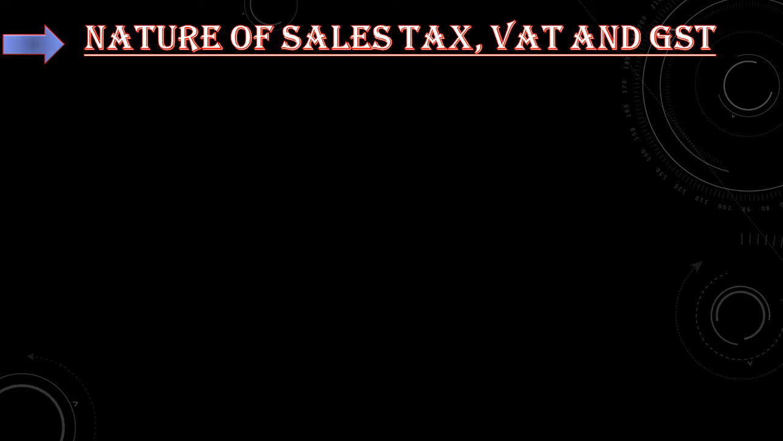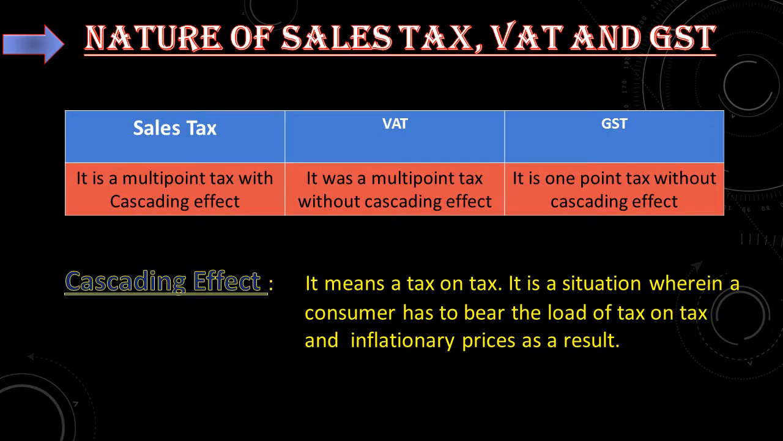Next, nature of sales tax, VAT and GST. What is VAT? Value added tax. See, the sales tax is a multi-point tax with cascading effect. VAT was a multi-point tax without cascading effect. GST is a one-point tax without cascading effect.